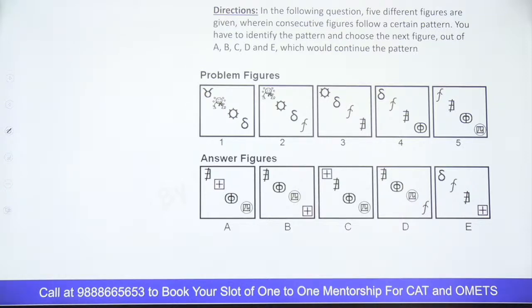Figure number 4. Observe. This is a kind of a figure series. This is having 5 pictures, right? Where there is no rotation. In fact, there is a shifting of elements. This is a kind of question जिसमें elements का rotation नहीं हो रहा है. कुछ mirror या water image नहीं बनता हुआ दिख रहा है. But there is shifting in the position of the element. So आपको वही shifting observe करनी है, किस pattern में shifting हो रहा है, right?